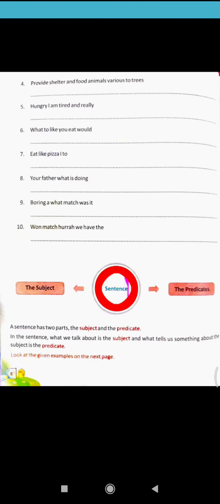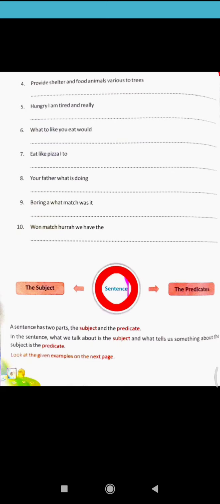If you face any problem, just send me a message, not in the group, on my personal number. Now, after that, the sentence: check here, a big circle is there. A sentence has two parts, everyone understand. The left side part is the subject, and the other shows the predicate.